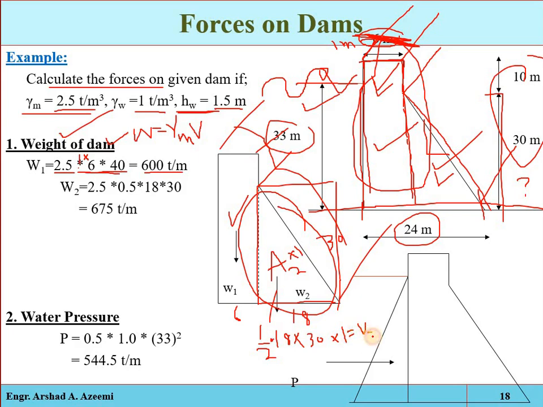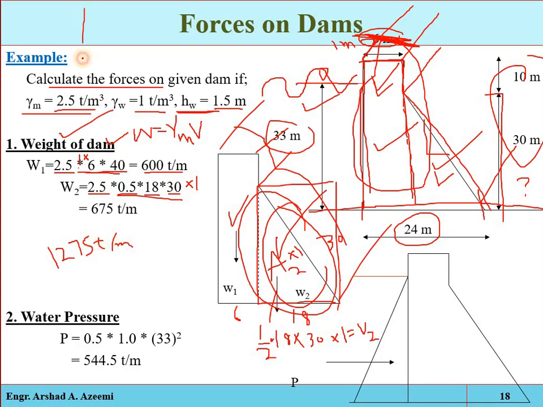It will be V2, meaning the volume of this section. Now 1 by 2 multiplied by 18 multiplied by 30 multiplied by 1 is the volume, multiplied by the unit weight of the material. So the weight of the unit length of this section is 675 ton per meter. Now the total weight of 1 meter length is 1275 ton.